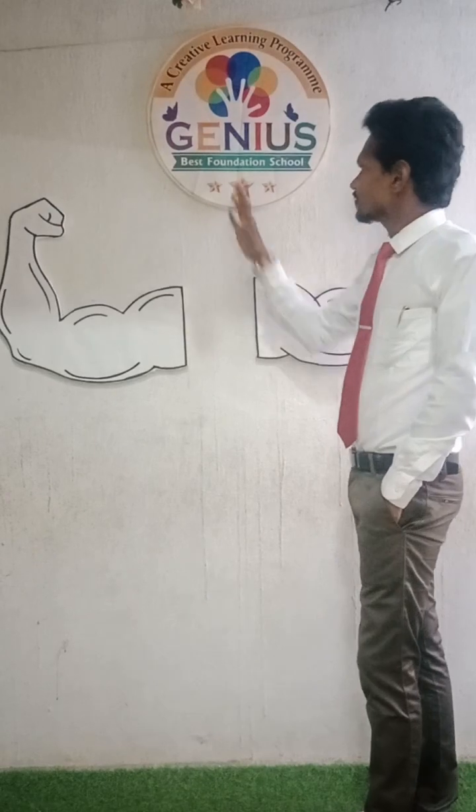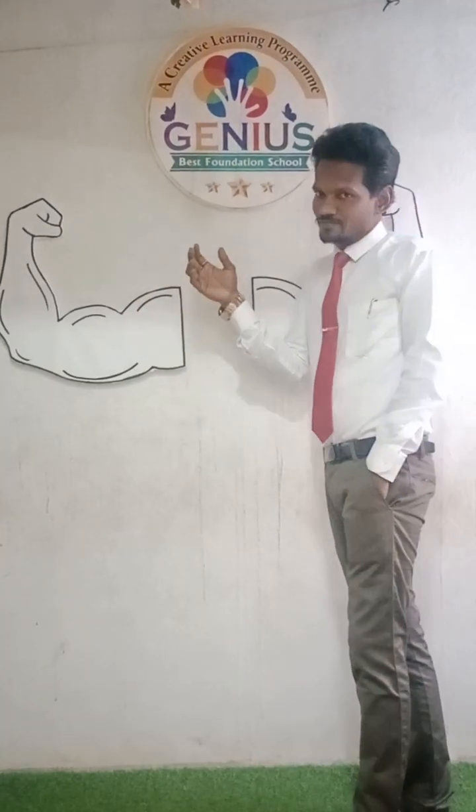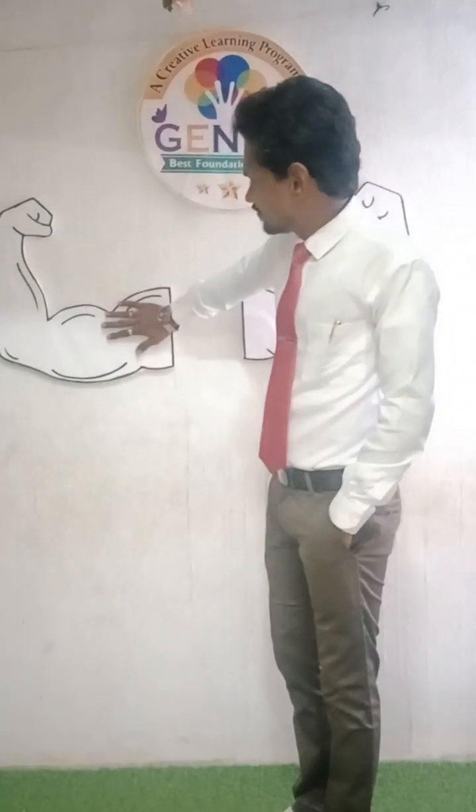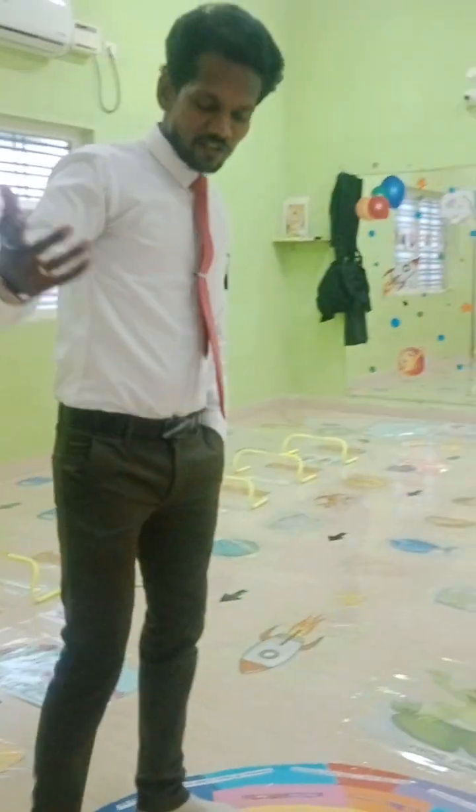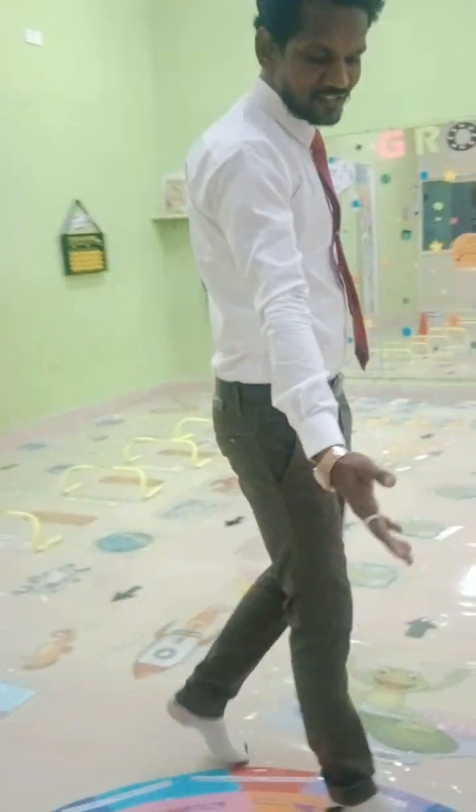So here, the powerful muscles, arms, biceps can be seen. So genius campus kids, in their knowledge, they will be modern like gym persons. Respectable everybody. So here, the time clock can be seen.